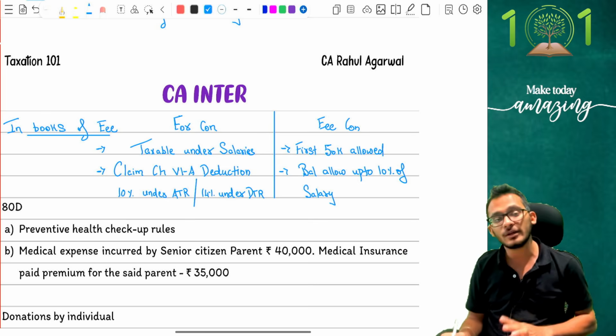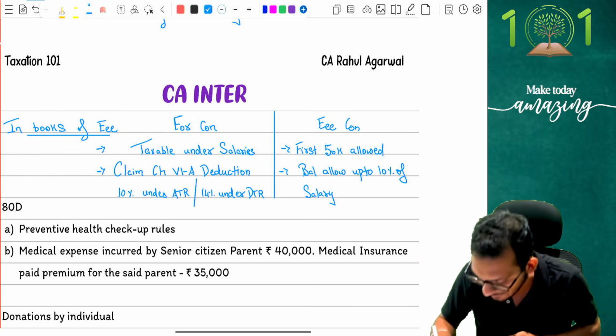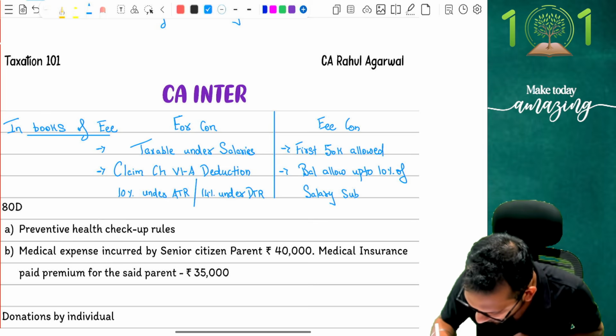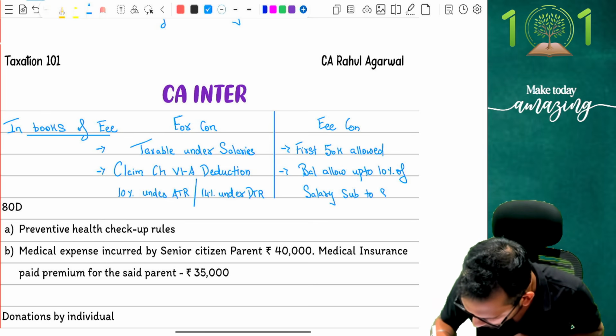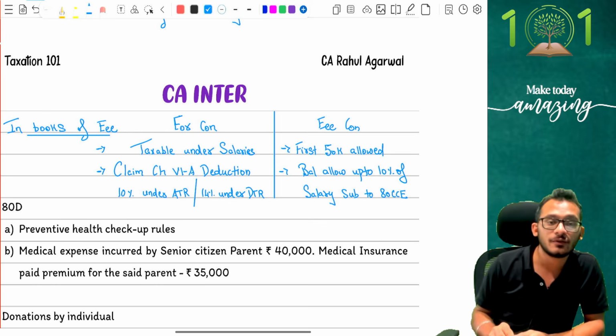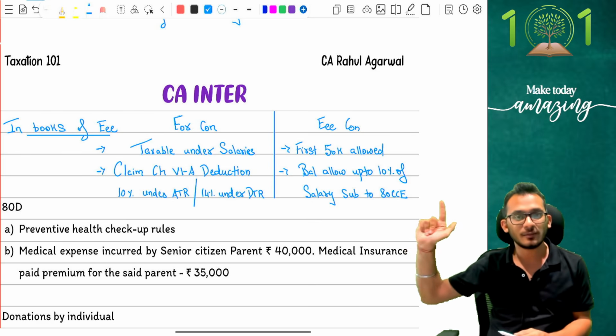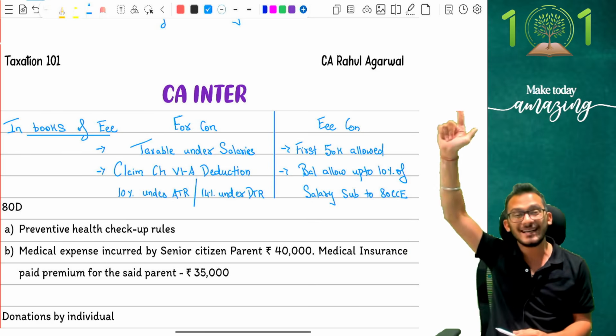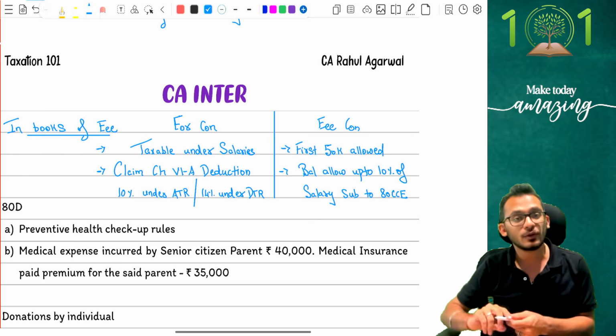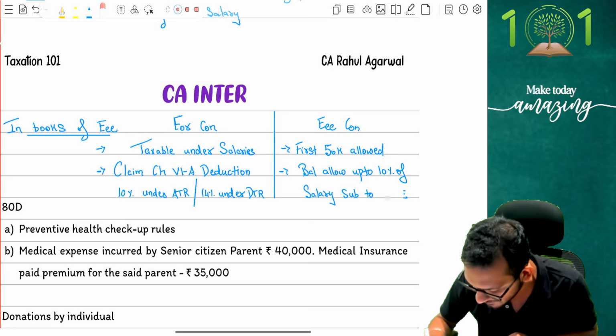But the balance, whatever you pay, you can claim up to 10% of salary, subject to Section 80CCE. Now, if you remember 80CCE, it says that when you want to claim this balance amount, it has to be taken into account along with your 80C and 80CCC. It is subject to an overall restriction of 1,50,000 rupees.